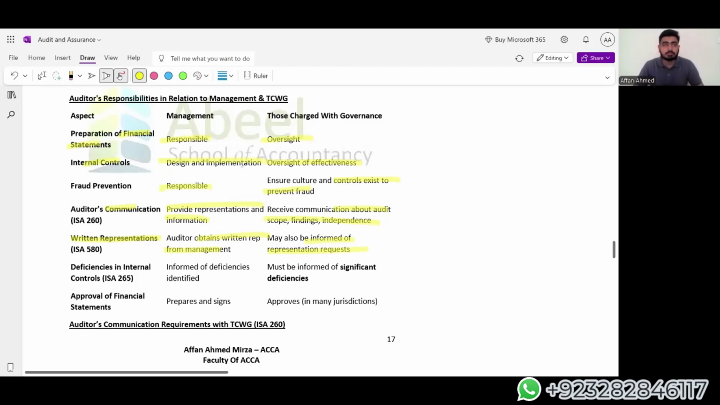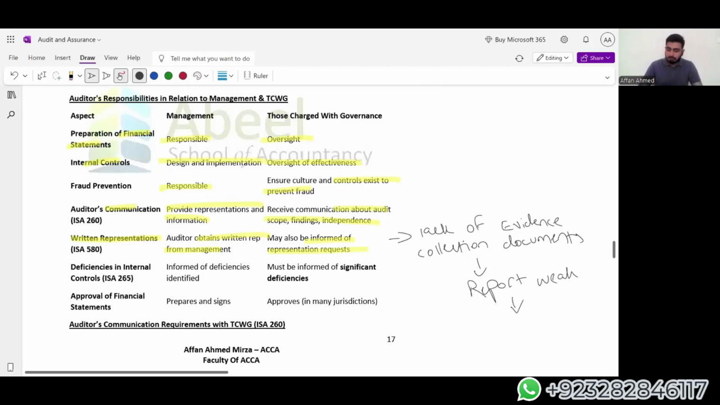Now, if a particular representation or communication is not made with the auditor and some required information is not given to him, what will happen? This will result in a lack of evidence collection and documents. If we have fewer documents, we won't be able to get sufficient appropriate audit evidence. If we are not able to get that, our evidence will be weak, our report will be weak, and our opinion will tell everyone that the management